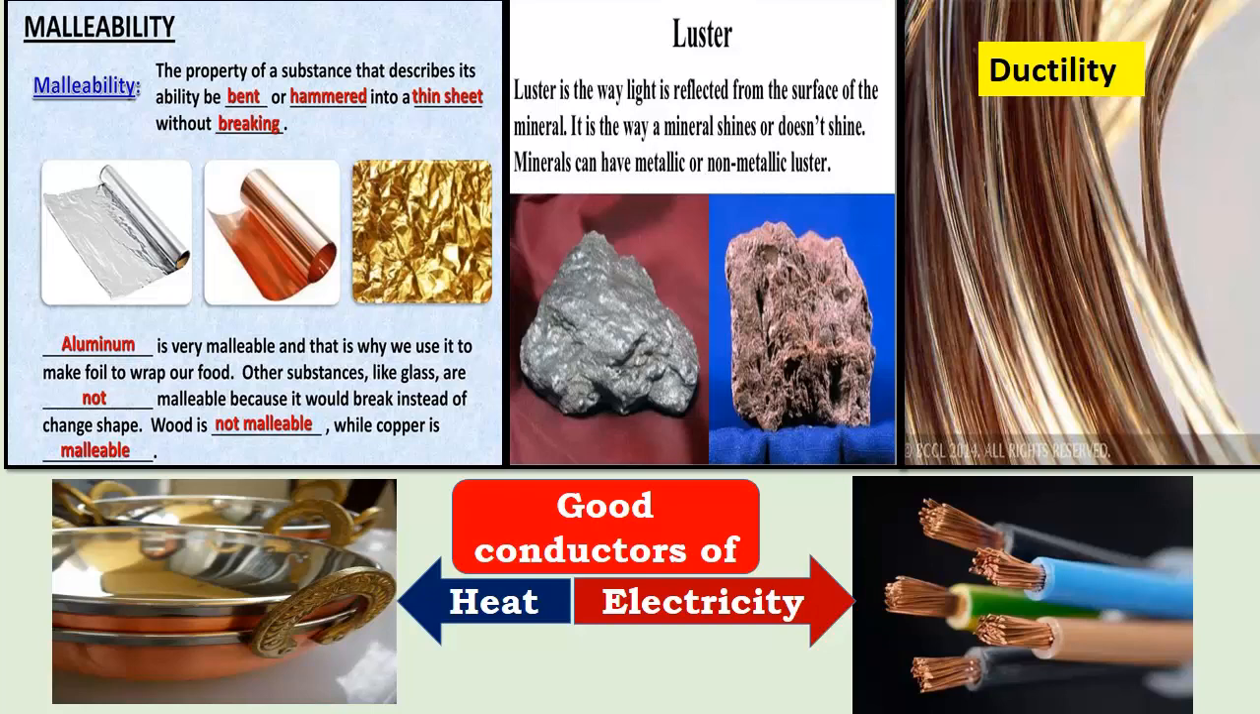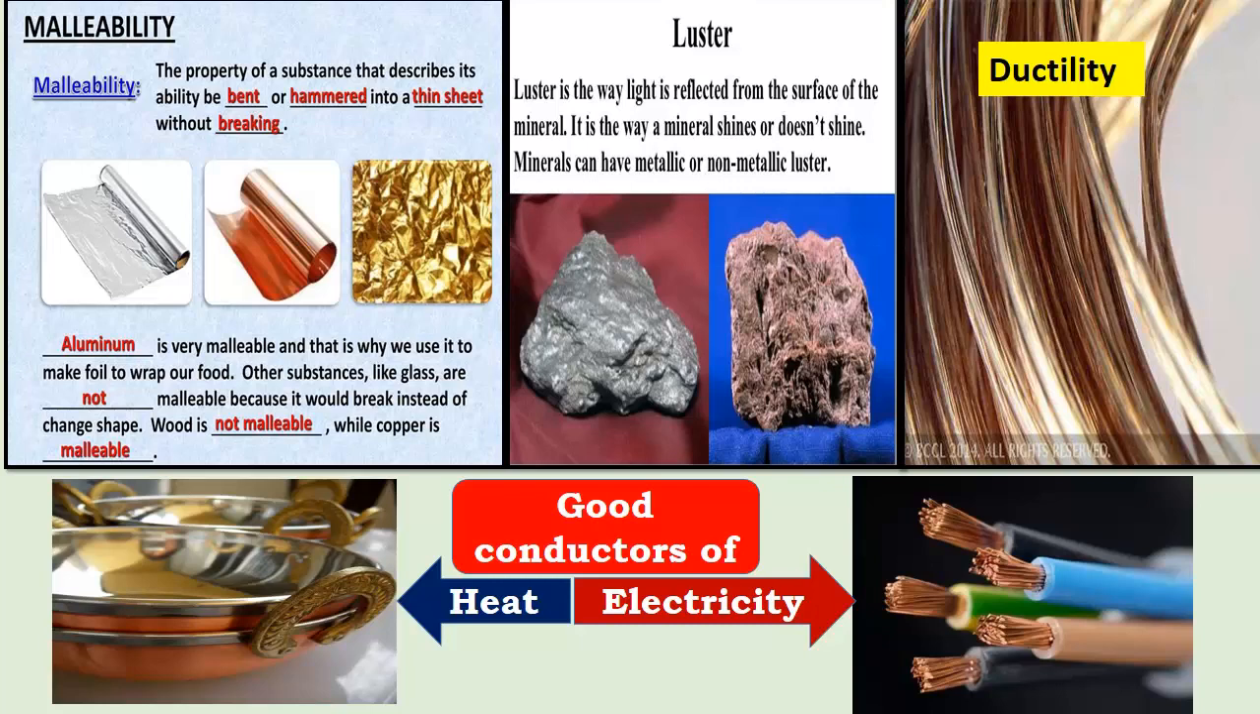We know the sheets made up of iron, or silver foils, are used in making the kaju katli and also in the medicine, and in the same way the gold foils. The second property is luster. Luster is the way light is reflected from the surface of the mineral. It is the way a mineral shines, and hence, shining, they have luster.